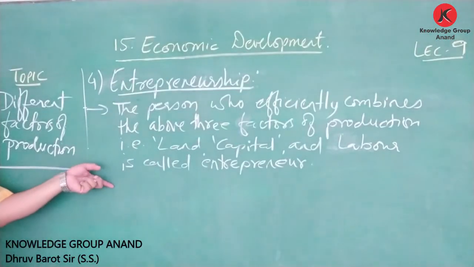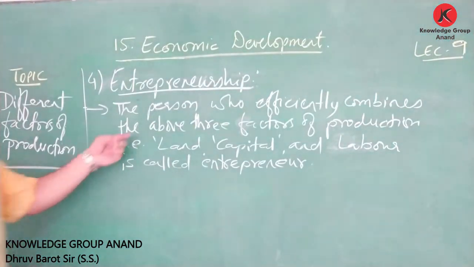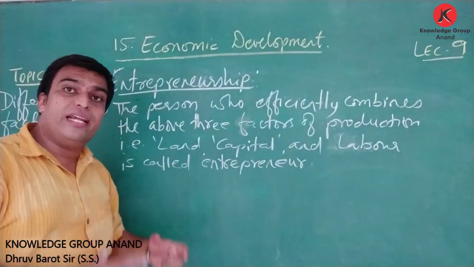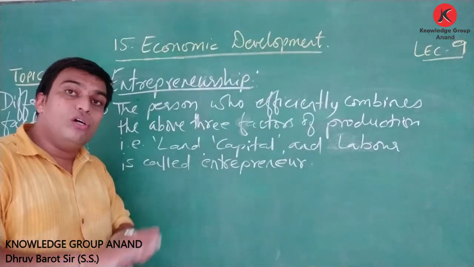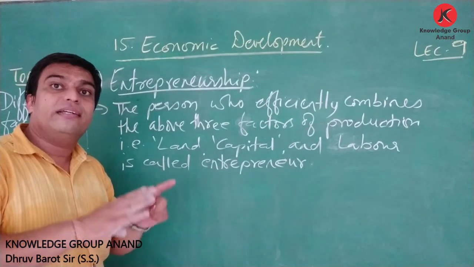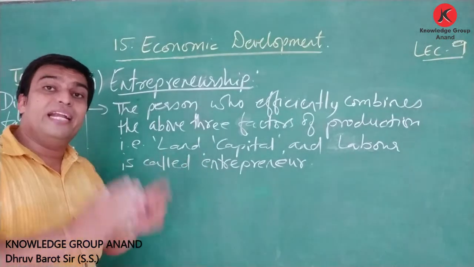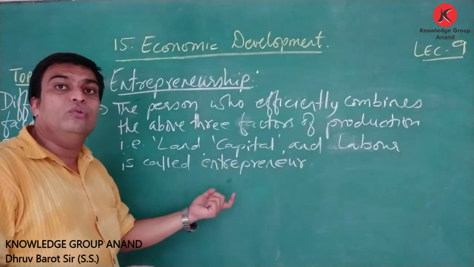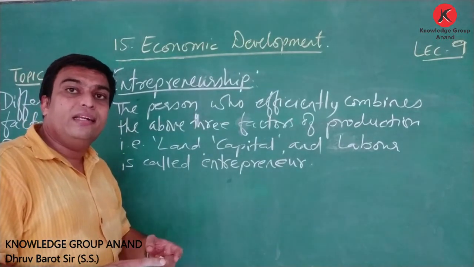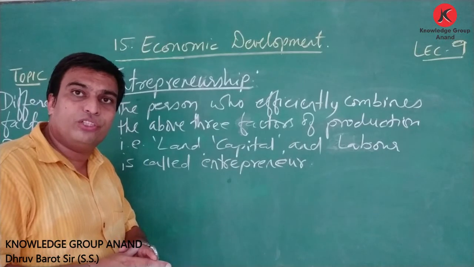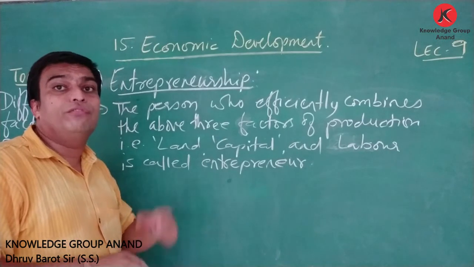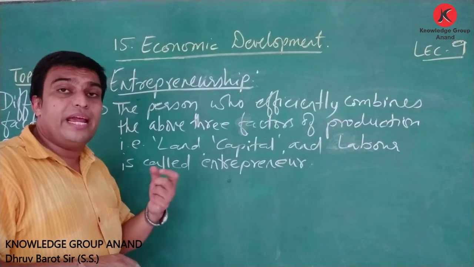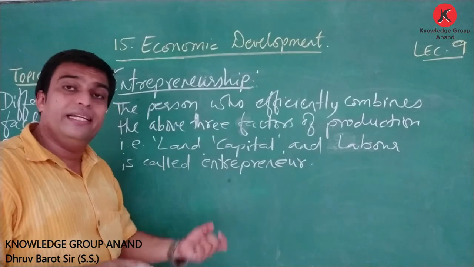The person who efficiently combines, who takes care of combining all the three factors, that is land, capital and labor, is considered an entrepreneur, right? Like the person who is the CEO of a company takes care of the land, the factor of production, he takes care of the capital, the investment, purchasing of property, and the third, the labor.